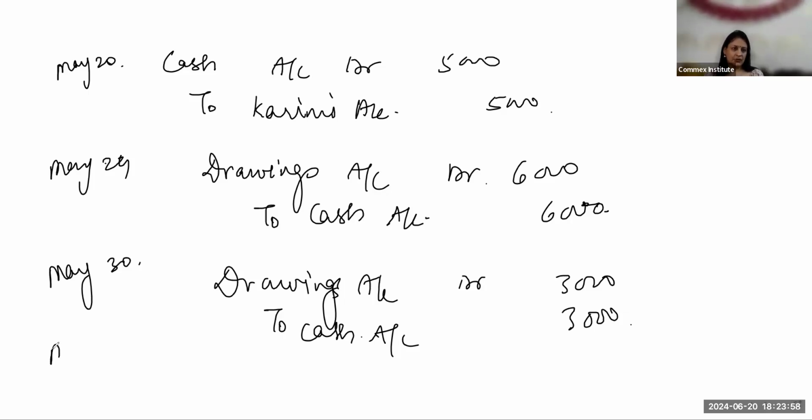And the last transaction, May 30th. Yes, Priyanka, what is the amount? 3,000. Ajay account will be debited to cash.